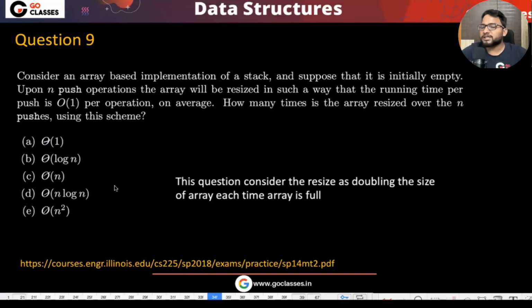But in general, we can argue in the GATE also. Okay, so we can definitely argue if order of log n is the answer, then nobody is stopping you from answering order of n, or order of n log n, or order of n square. So that's why let's just put it theta, to make sure that B is the only correct answer.